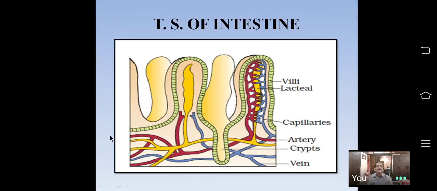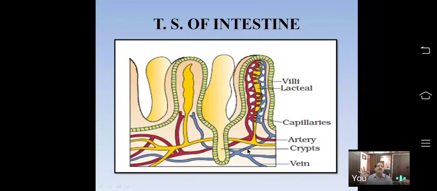See, inside the villi there is a lacteal. These lacteals absorb fatty acids and glycerols. 2 types of blood capillaries are here. Red colored capillaries are arteries, and blue colored blood vessels are veins.